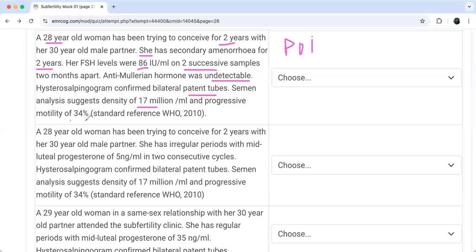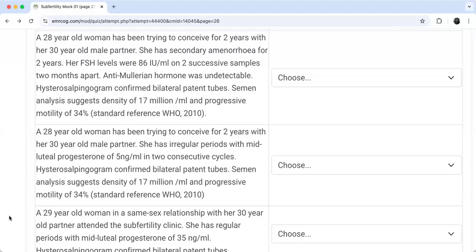Progressive motility of 34, okay. So now I have a female factor infertility, and this is premature ovarian failure. What will I do now? Everyone knows premature ovarian failure, she needs donor egg, right?